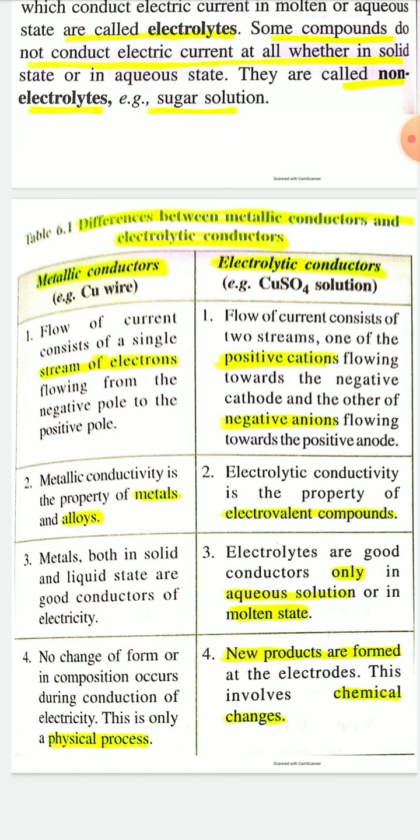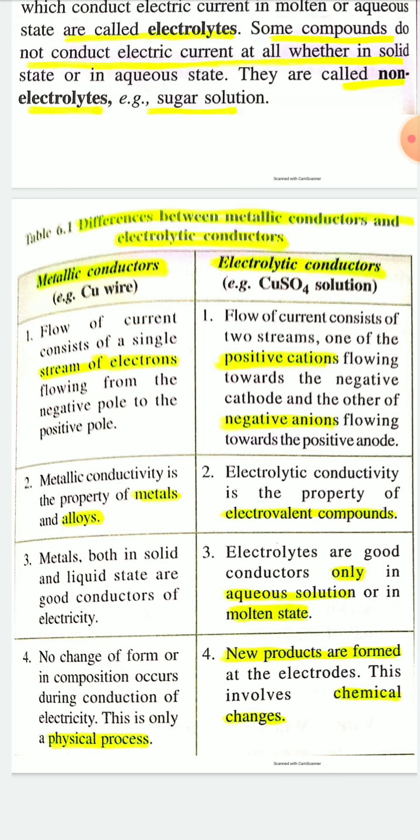In case of metallic conductor, no change of form or composition occurs during conduction of electricity. That is, metallic conduction is a physical change, with no change in chemical composition of the metallic conductor when electricity is passing through it.